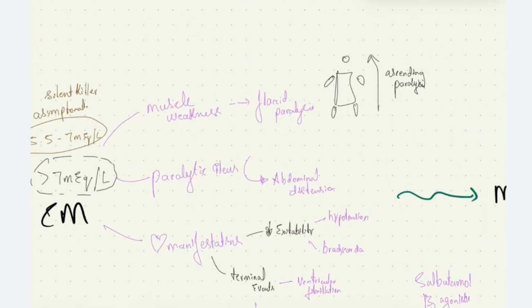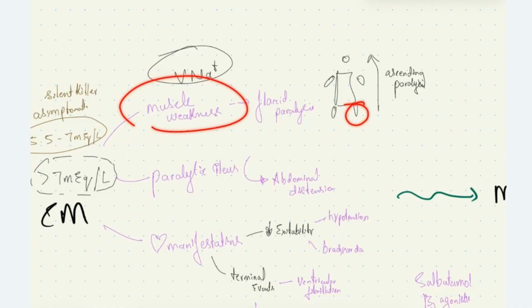We already saw it's due to the reduced level of the activation of the voltage gated sodium channels. The inactivation of voltage gated sodium channels will cause muscle weakness. The patient can have flaccid paralysis. We see ascending type of paralysis in this hyperkalemia, where the lower limb muscles are involved first, followed by trunk muscles, upper extremity, and head and neck muscles.